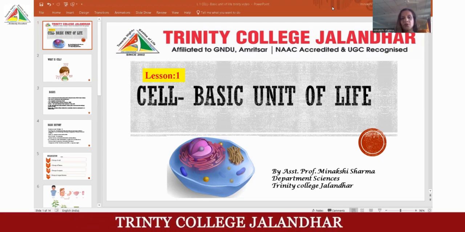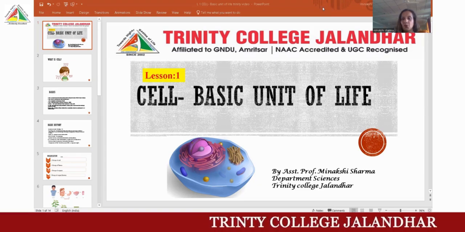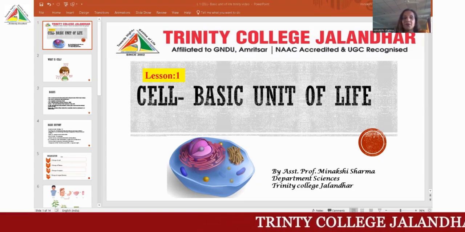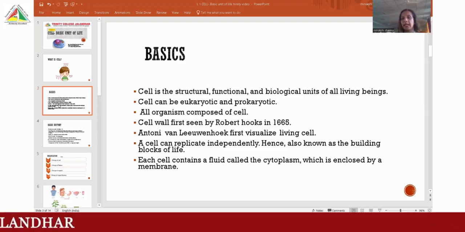Today, we are going to discuss the cell as a basic unit of life. So, मैं पहले बताना चाहती हूँ, what is cell? Cell is a basic structural, functional, and biological unit of all living beings. Cell can be eukaryotic and prokaryotic. All the organisms are composed of cells.